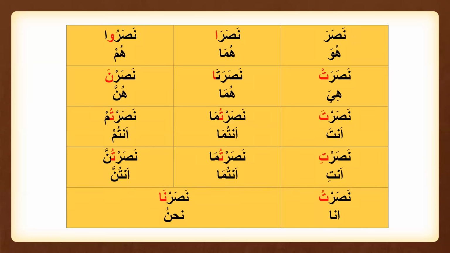So see here, this is Nun Niswa here, and this is Ta Fa'il, this is Na Fa'ilin. These are Ta Fa'il: Nasarta, Nasarti, Nasartu. Anta Nasarta, Anti Nasarti, Ana Nasartu. These are Ta Fa'il, and this is Na Fa'il, and Nun Niswa here.